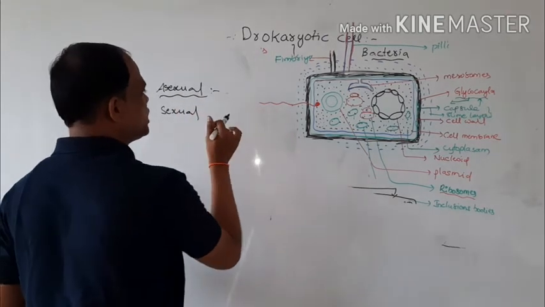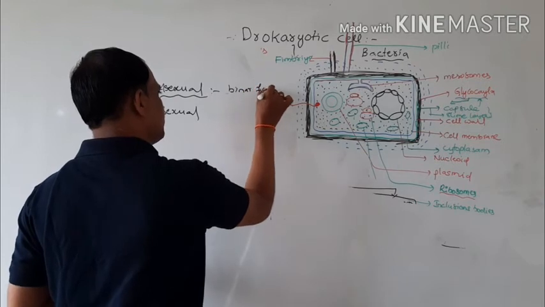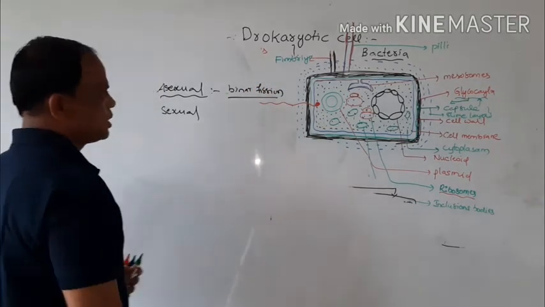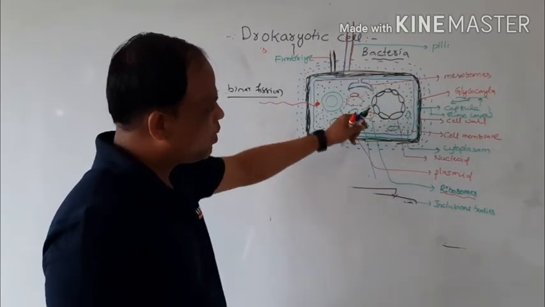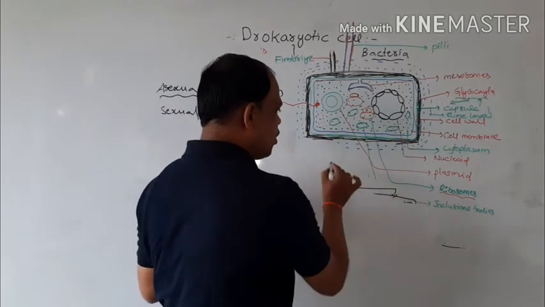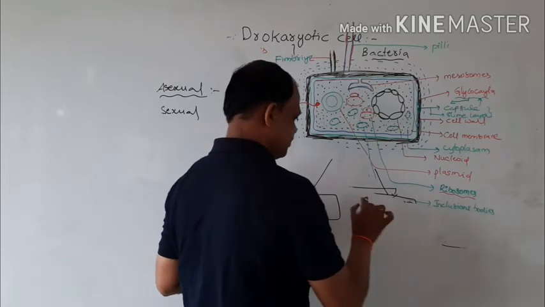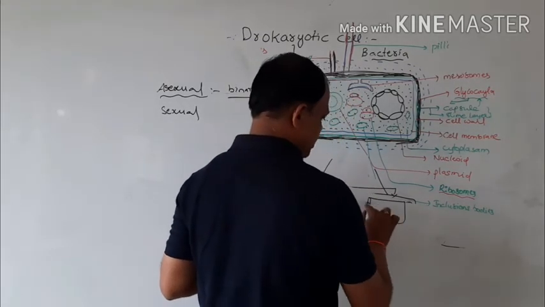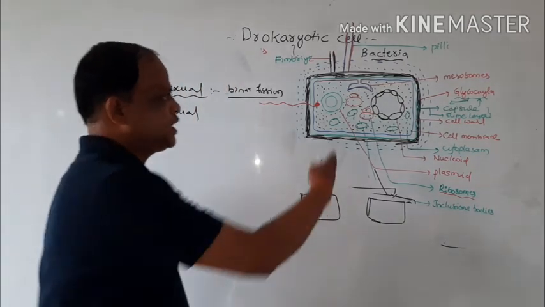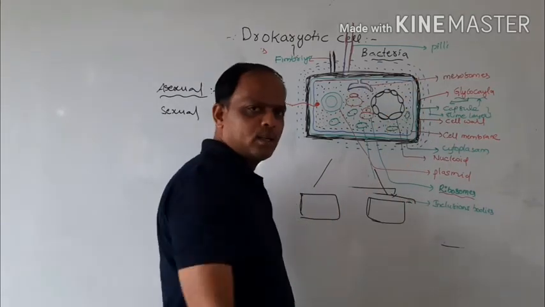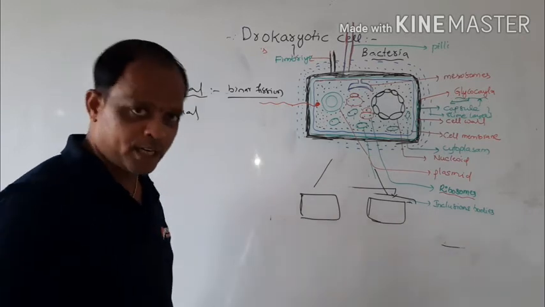Asexual reproduction involves binary fission. In binary fission, the mother bacterial cell divides into two bacterial cells. Each cell acts as a new cell. It divides into two equal parts and develops into two daughter cells. That is also called binary fission.